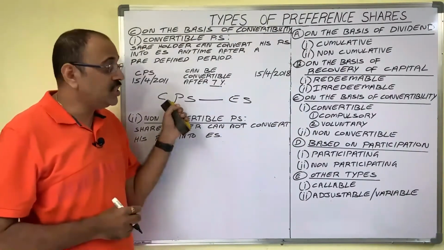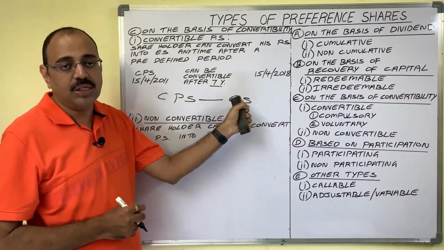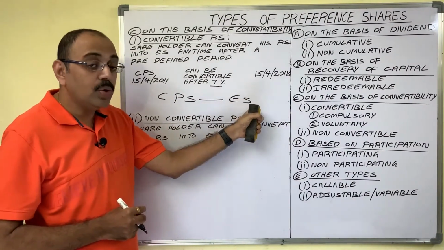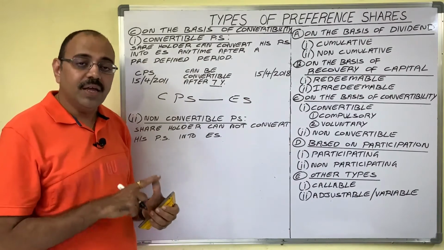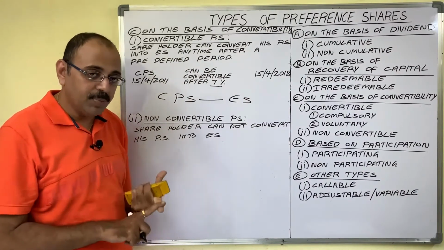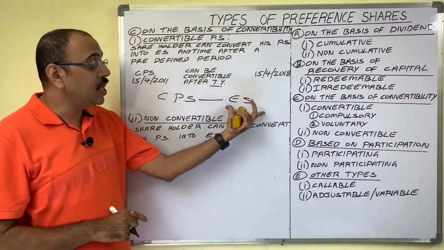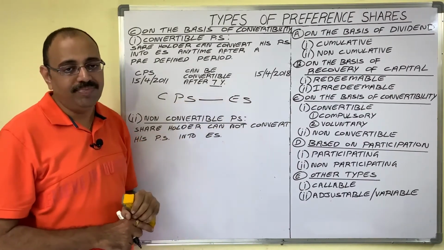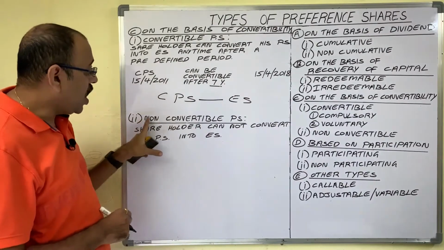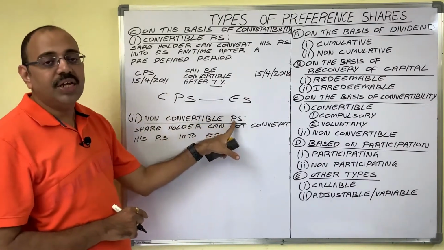Once his preference shares are converted into equity shares, then equity shareholder rules are applicable to him while taking the dividend, while getting the principal amount back, while exercising the voting rights. Equity shareholder rules are applicable to him. The next one is non-convertible preference shares.